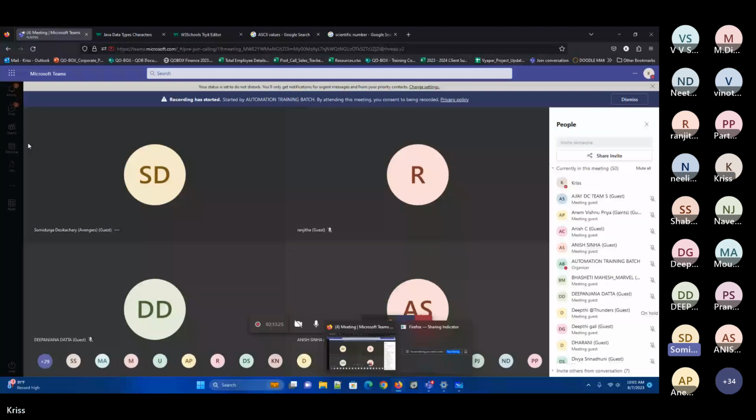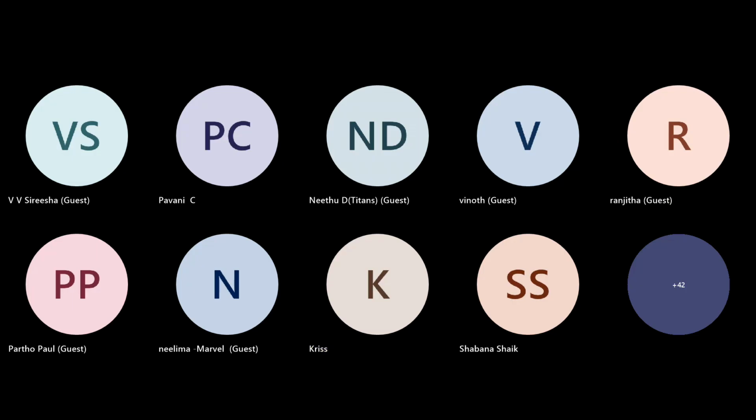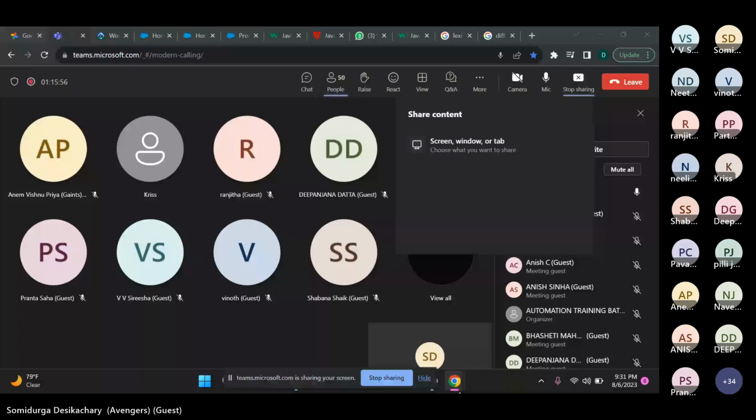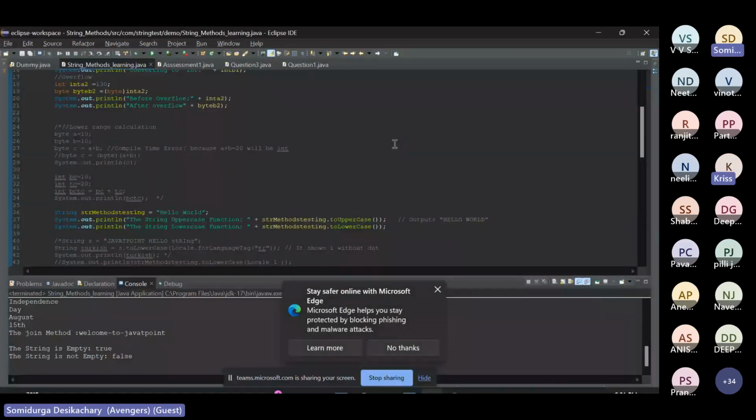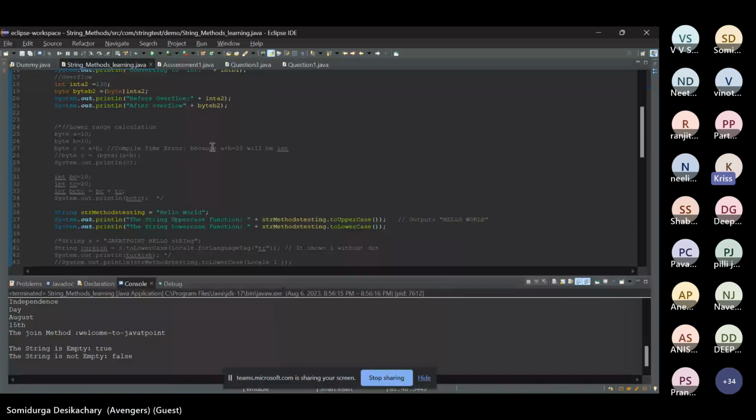Yes, sir. Can I share my screen? I can show you what I'm asking for. I'm sharing my screen. Just give me a moment. Can you see my screen, sir? Yes. So in this place where I have commented them, this is a lower range calculation. What do you mean by lower range calculation? That is how it was framed in the document.